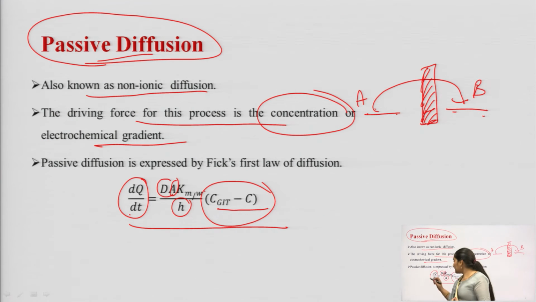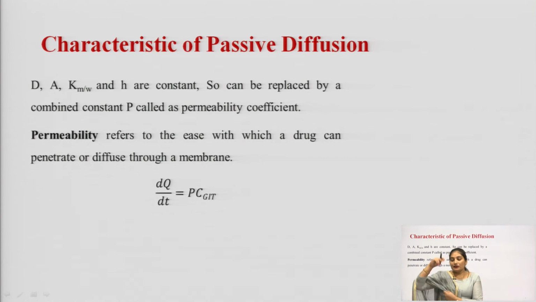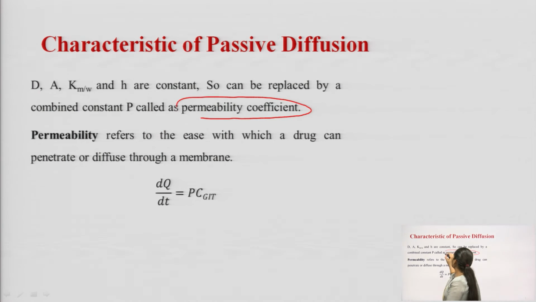Now, in this equation there are different constants, that is D, A, K, M by W or H. These constant values we can replace with another constant that is called P. And what is this P? This P can be called the permeability coefficient. D is the diffusion coefficient, A is area, K is the partition coefficient that exists between the membrane and the aqueous phase, and H is the thickness of the membrane.